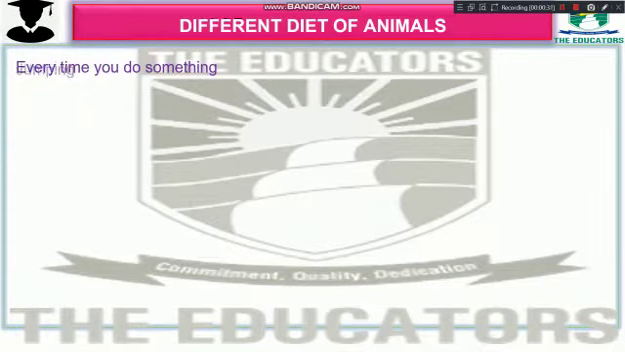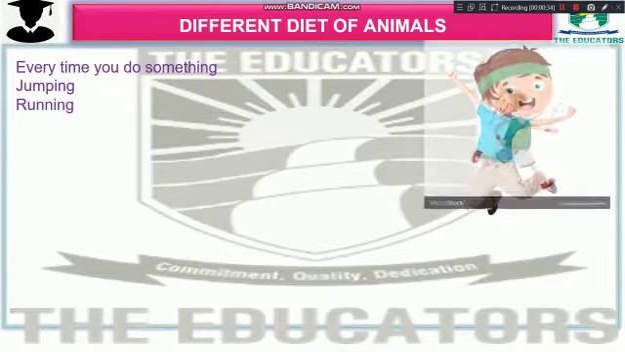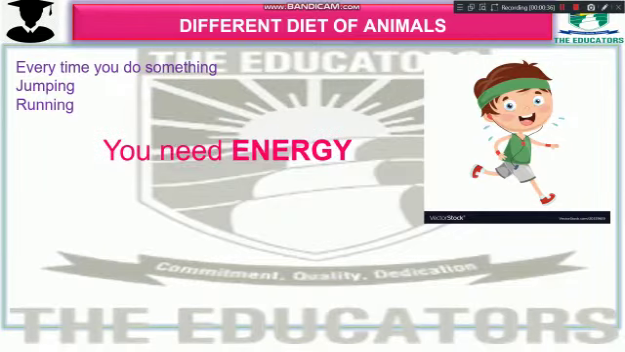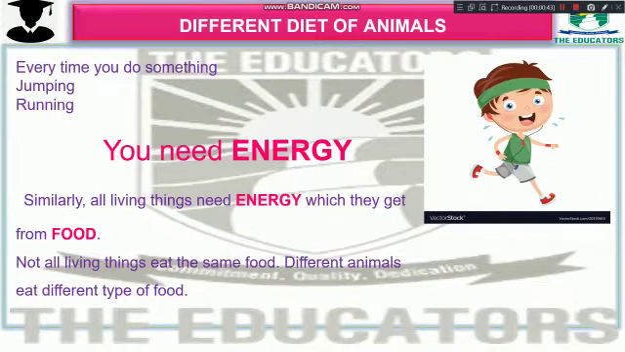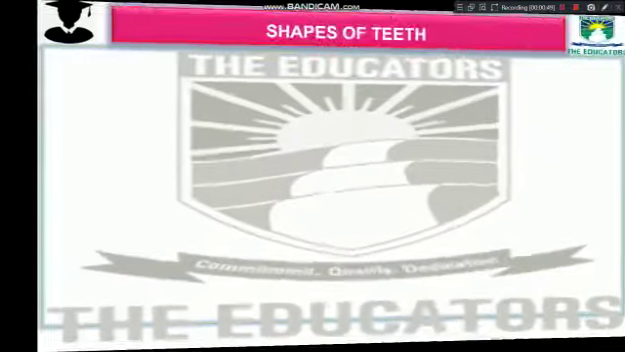Every time you do something, either jumping or running, you need energy. Similarly, all living things need energy which they get from food. Not all living things eat the same food. Different animals eat different types of food. We can put them into groups.